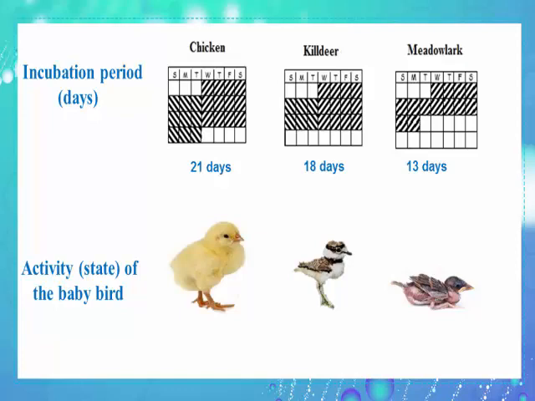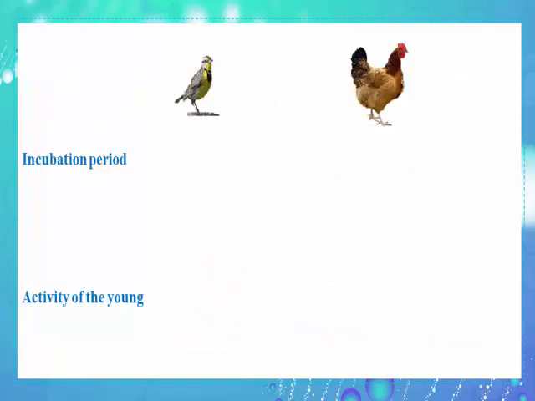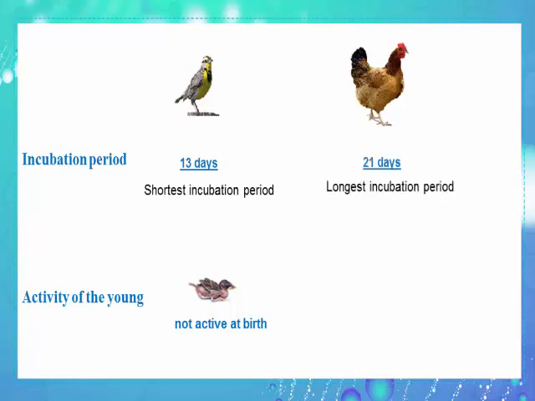So, the young of the chicken and the killdeer are active at birth. However, that of the meadowlark is not active at birth. So, as a result, the bird that has the shortest incubation period will have an inactive young at birth. However, the bird that has the longest incubation period will have an active young at birth.